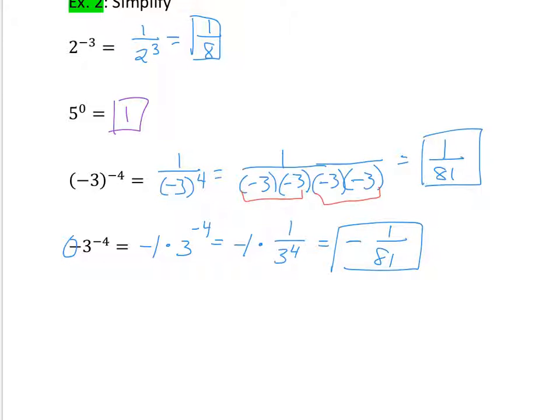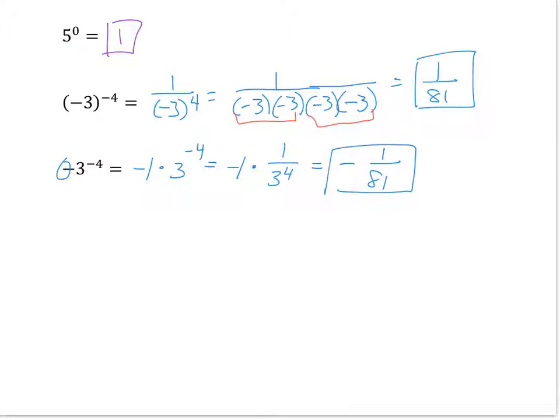So in this case, when the negative is in parentheses, we got a positive answer. And in this case, when the negative is not in parentheses, we got a negative answer. The only time these answers will be opposite signs like this is when this exponent is even. If it were an odd exponent, it's going to end up being the same sign. So think about why that is. And if you don't believe me, come see me and I'll give you some examples. I think that's it on that one. Yep, so next page.